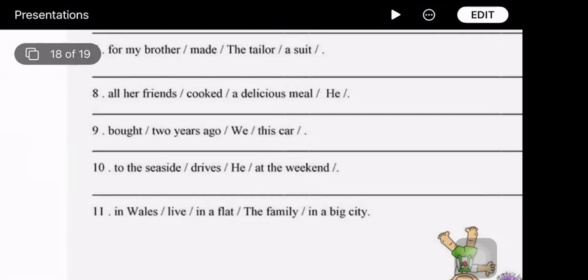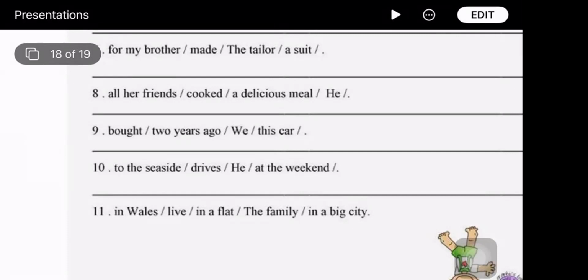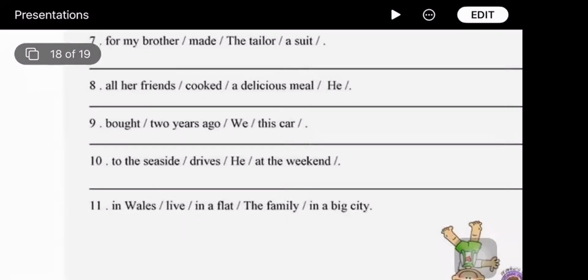We bought this car 2 years ago. Very good. We bought this car 2 years ago. Okay. And then number 10?